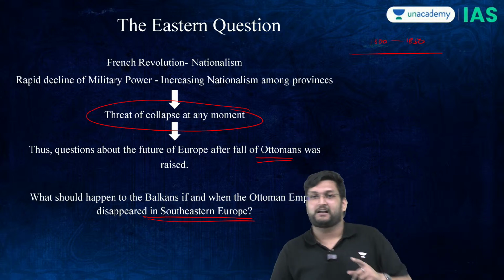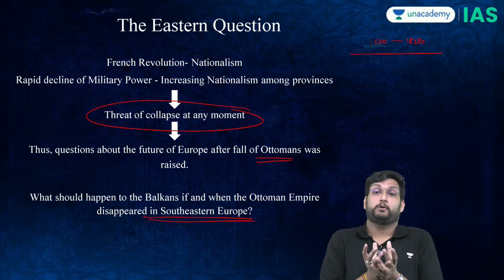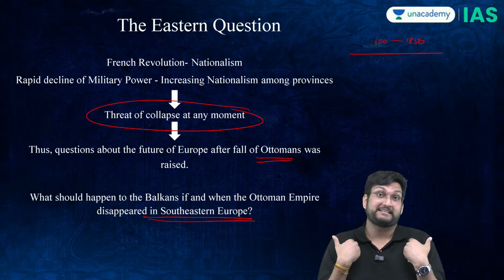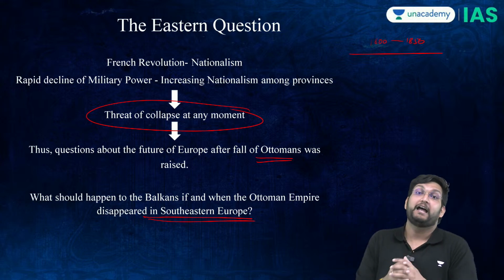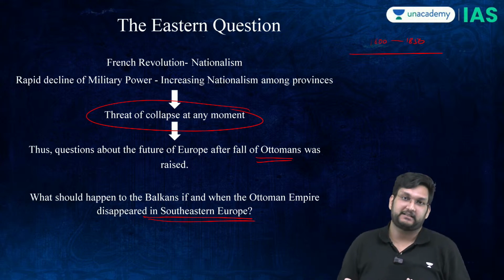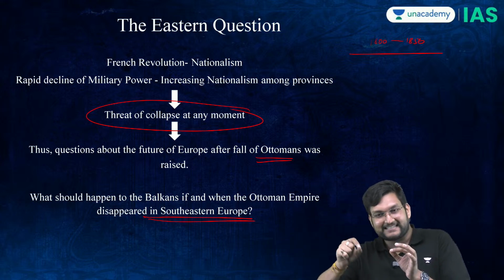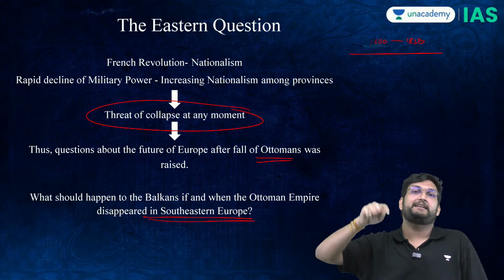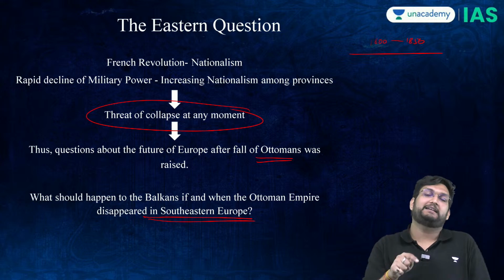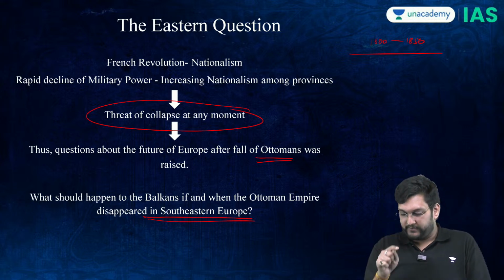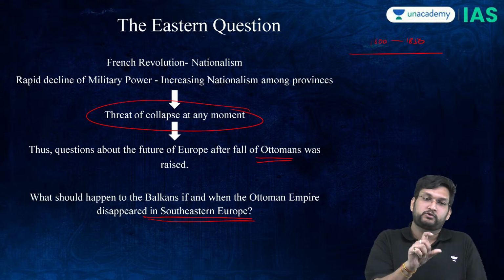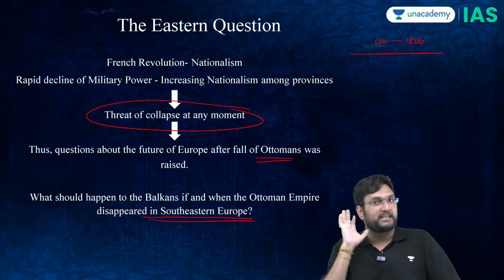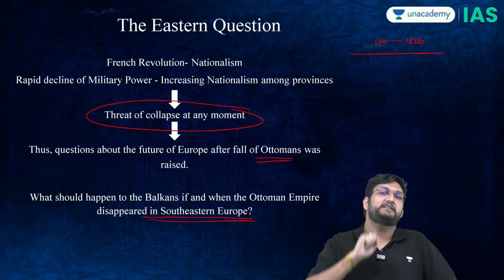Now, this is the question which comes through. The Ottomans were holding in Europe that bomb, which is called the Balkan sector. Now, the question was, once the Ottomans die, who holds this sector and how do we manage this Eastern crisis? So, the Eastern question is nothing but the concept of Eastern crisis, which is, with the Ottomans steadily declining, who will hold the Balkan sector. And with the Balkan sector being so explosive ethnically, or you can say culturally, there was a major question which came up. Now, do we understand what is the Eastern question?